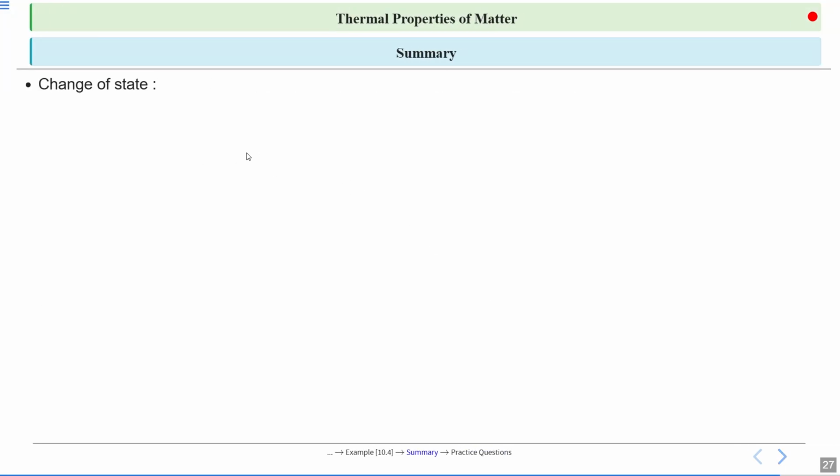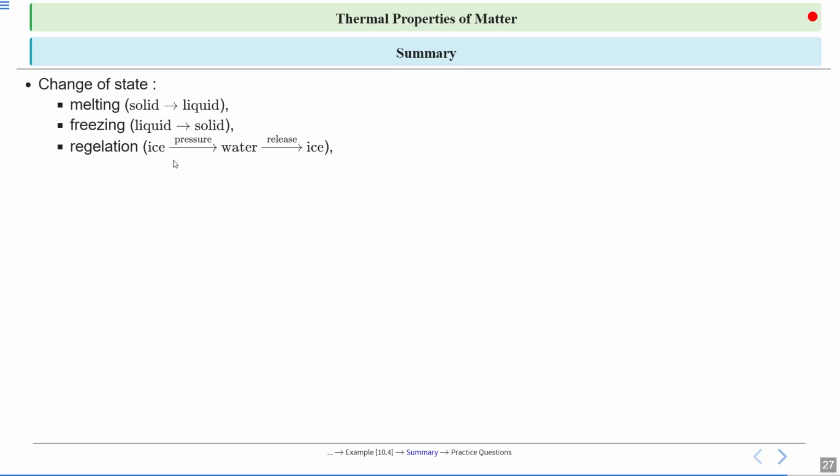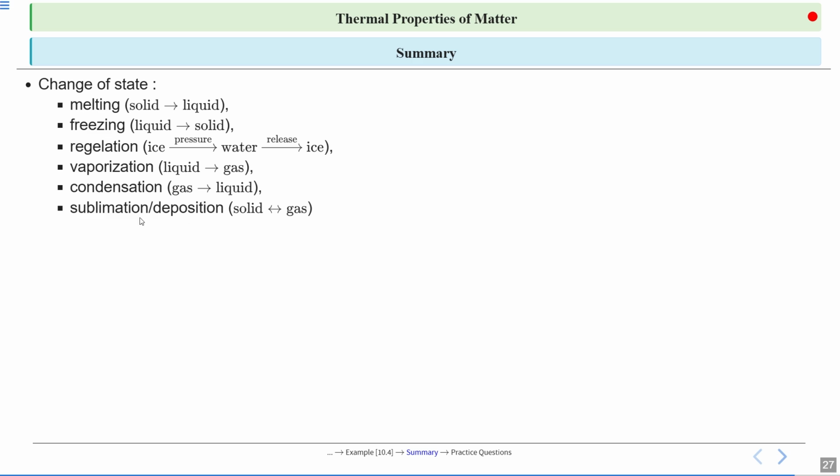Summary. Change of state. Melting is the process when solid converts into liquid. Freezing, when liquid converts into solid. Regelation, solid converts into liquid under pressure, and liquid converts into ice when pressure is released. Vaporization, liquid to gas. Condensation, gas to liquid. Alright. Sublimation, solid to gas. Deposition, gas to solid.